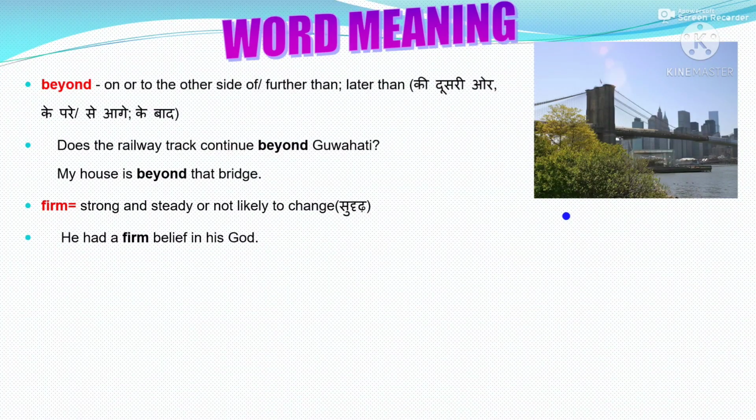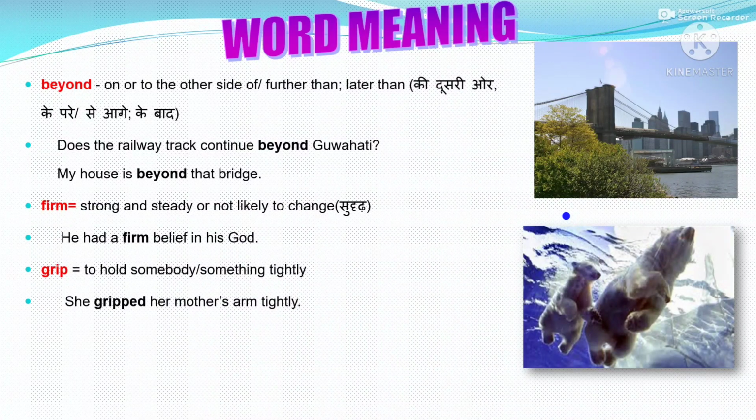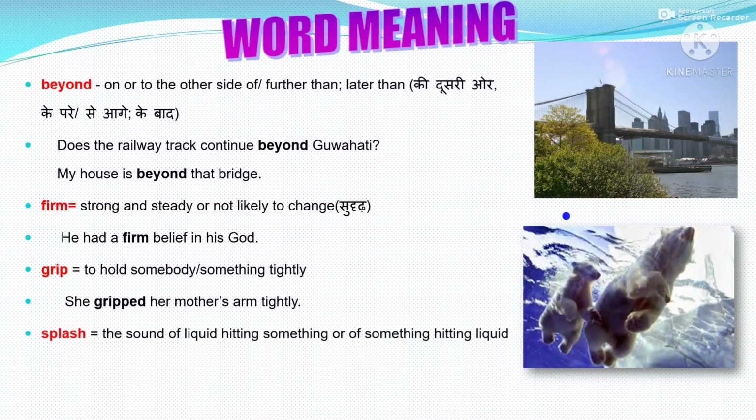Sentence: He had a firm belief in his God. Grip means to hold somebody or something tightly. She gripped her mother's arm tightly. Splash, the sound of liquid hitting something or of something hitting liquid. He fell into the water with a splash.